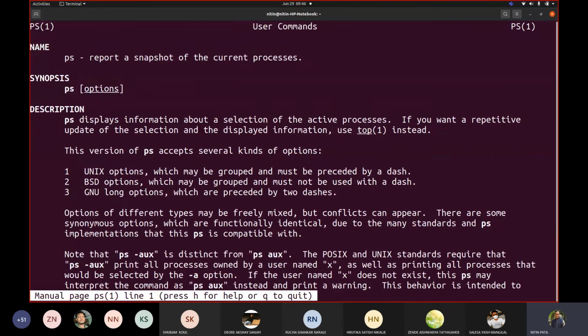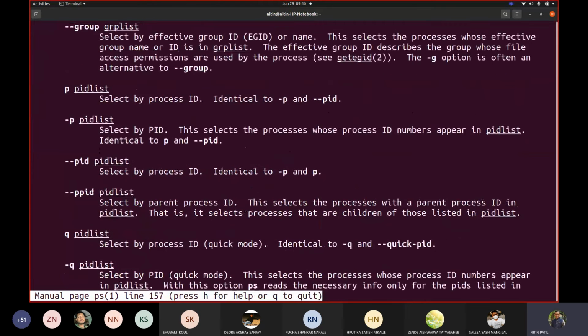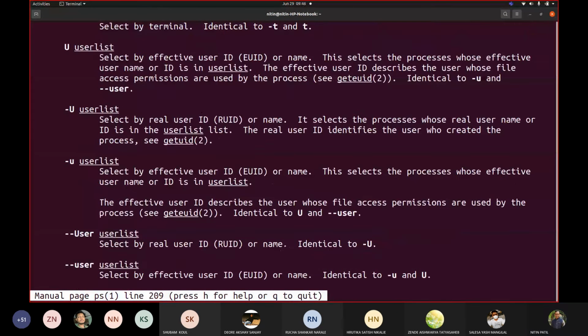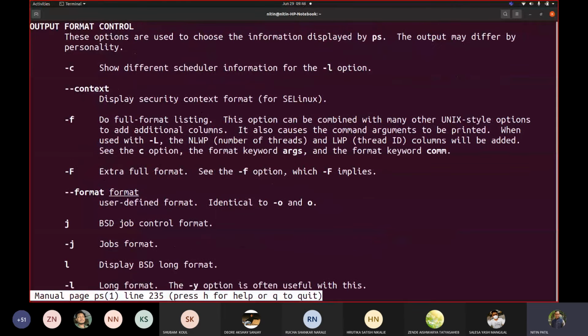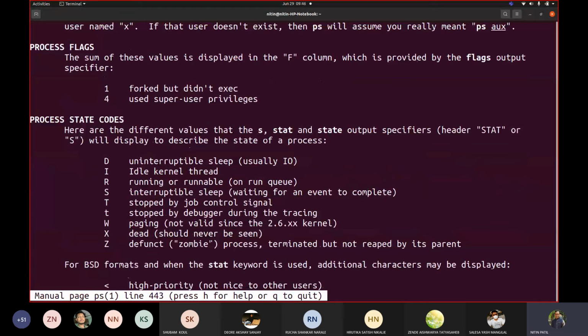So man ps, let us see how I can get the stats. We have to find the appropriate options to get information about the state. If I go to this, thread display, other information, state codes.